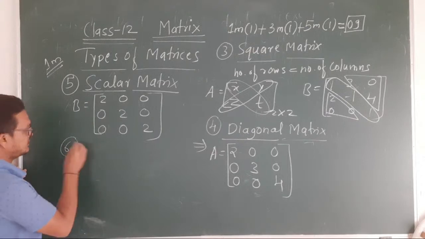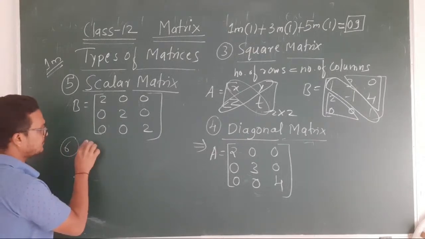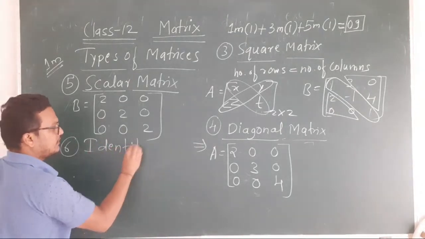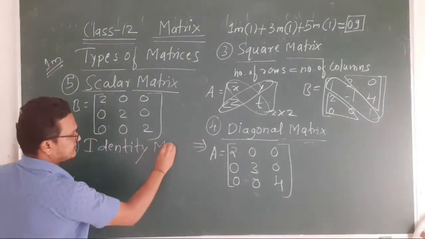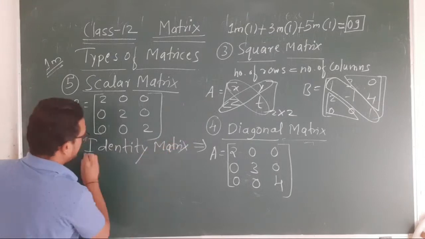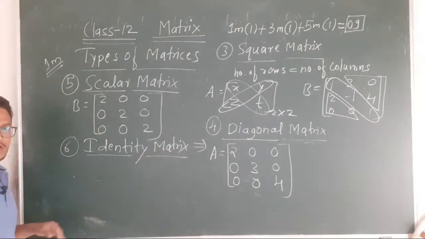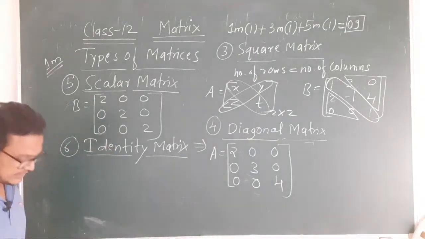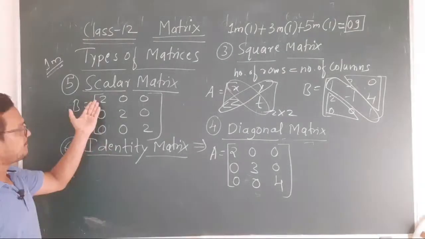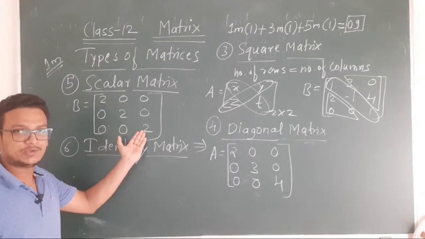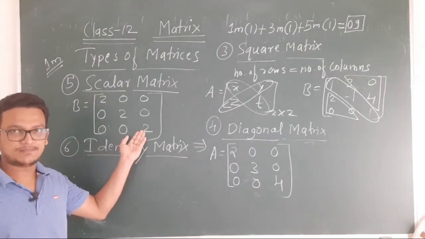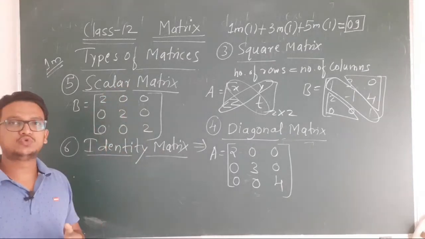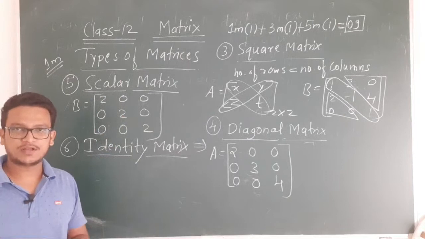The sixth one now is the identity matrix. Now identity matrix is again similar to a scalar matrix. In the diagonal you get all the elements the same, that is called scalar. So all the elements are same means you will get 2 2 2, 3 3 3, 4 4 4, any number, but except one.